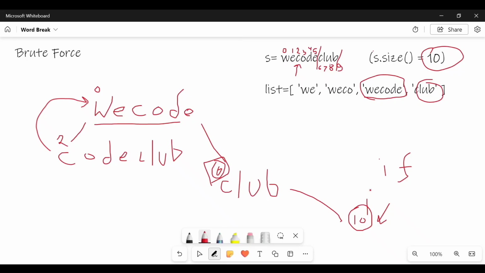Since we already know that if I start from this point, its previous string is already present in the list. And if I start from 10, which is actually pointing to the null character, I know that its previous string, which is Vcode and CLUB, is already present in the list. So it will return true, and it will reach this, also return true, and reach this, and also return true to me. Okay, so like this the brute force approach works.